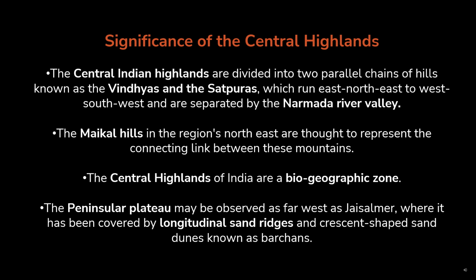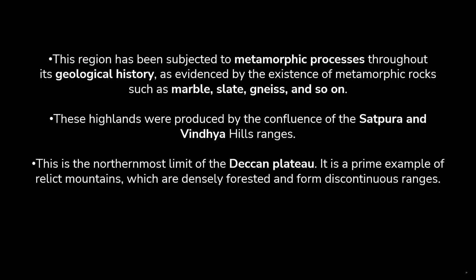The peninsular plateau may be observed as far west as Jaisalmer, where it has been covered by longitudinal sand ridges and crescent-shaped sand dunes known as barchans. This region has been subjected to metamorphic processes throughout its geological history, as evidenced by the existence of metamorphic rocks such as marble, slate, gneiss, and so on. These highlands were produced by the confluence of the Satpura and Vindhya Hills ranges. This is the northernmost limit of the Deccan Plateau. It is a prime example of relict mountains, which are densely forested and form discontinuous ranges.